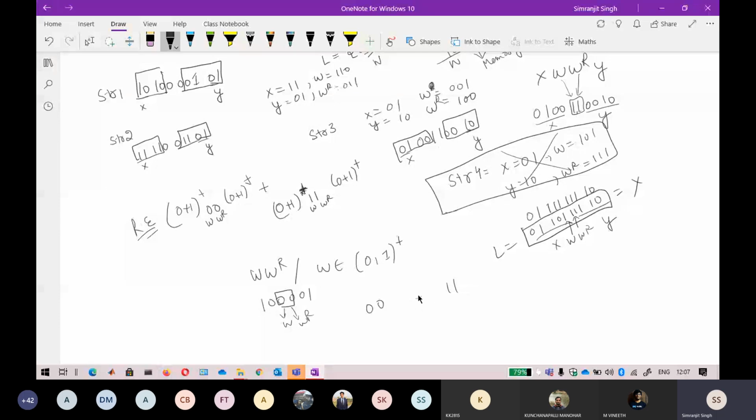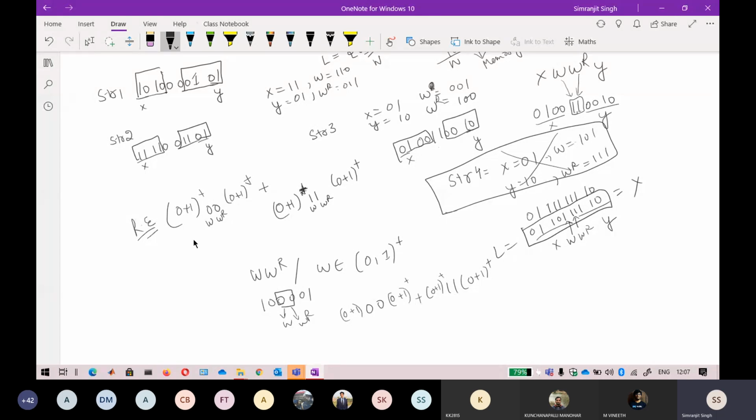That is absolutely correct. But what about the extra strings? What exactly will come here if you write 0 plus 1 here, and again 0 plus 1 here, and again 0 plus 1? That also contains all the strings, so this WWR can also be represented like this.